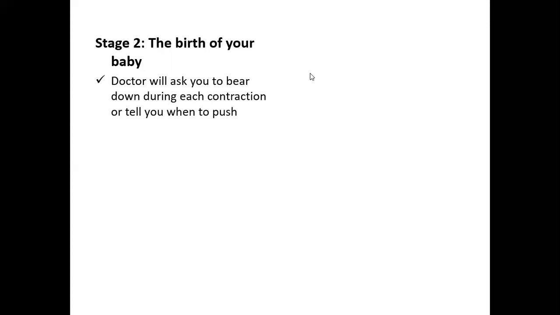Now in this phase, as your contractions have intensified, the doctors will ask you to bear down during each contraction, and sometimes they will tell you to push. It is not advisable to push all the time because there are chances of stretching of the muscles at the vaginal area, and if it happens, it may delay the process of giving birth.